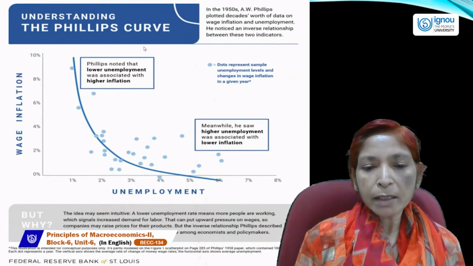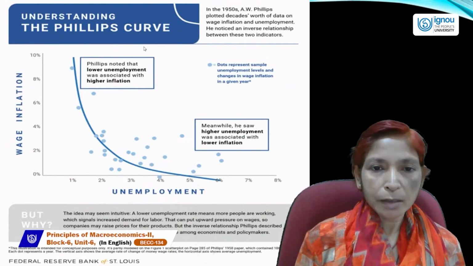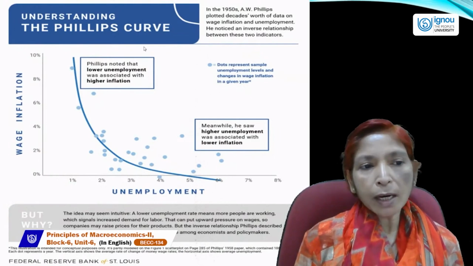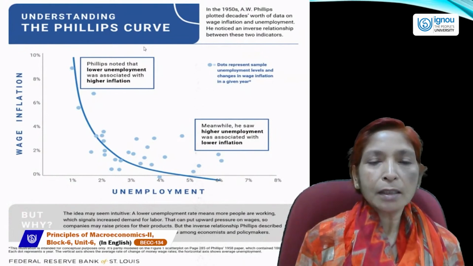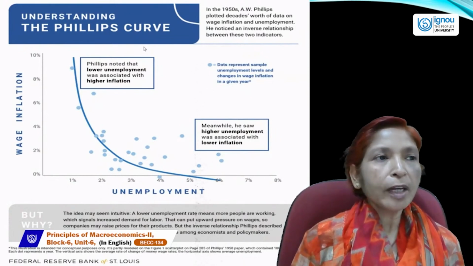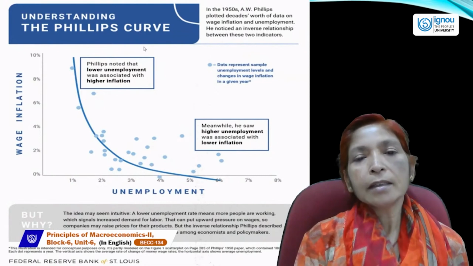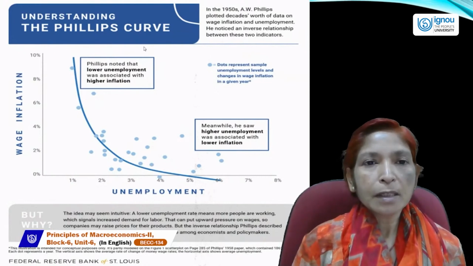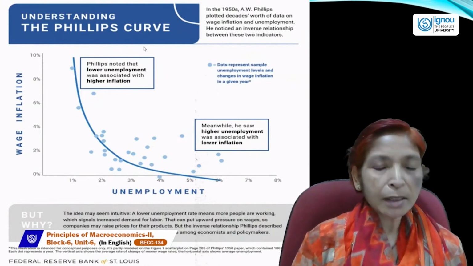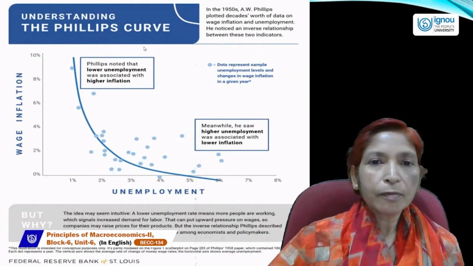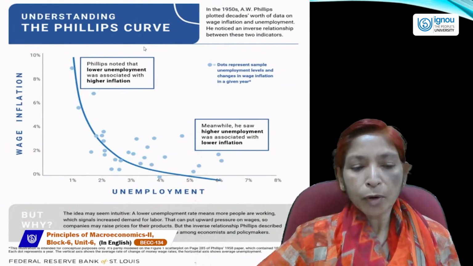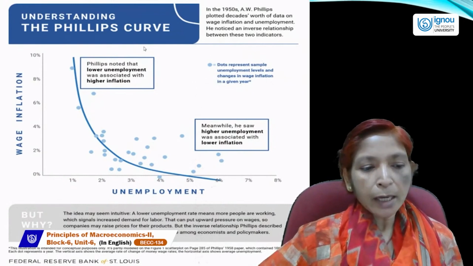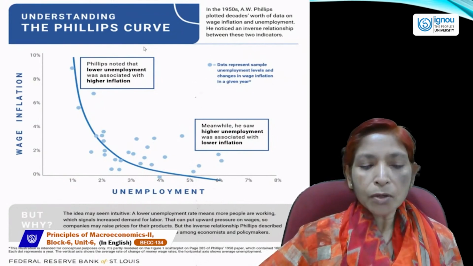Higher unemployment was associated with lower inflation, and lower unemployment was associated with higher inflation. So Phillips curve was presented by A.W. Phillips, which shows inverse relationship between wage inflation and unemployment. The idea may seem intuitive.